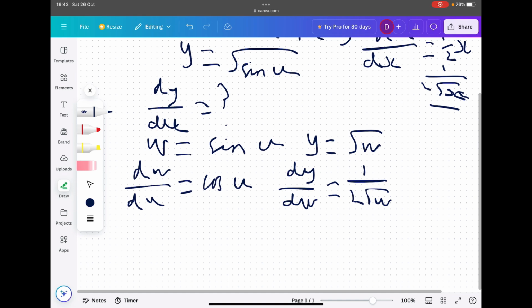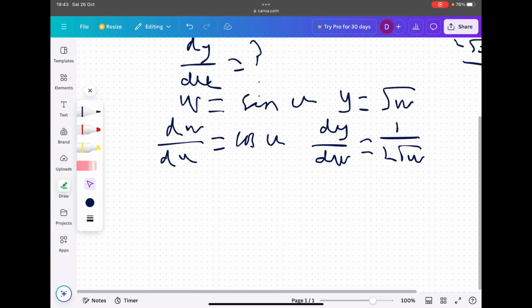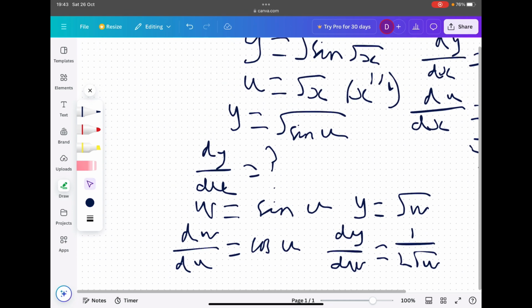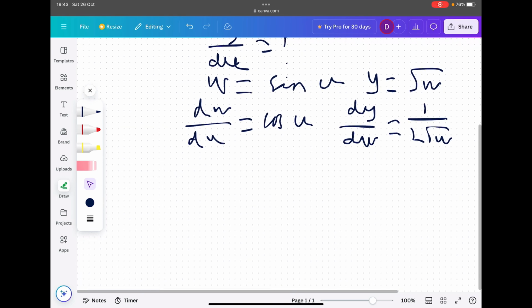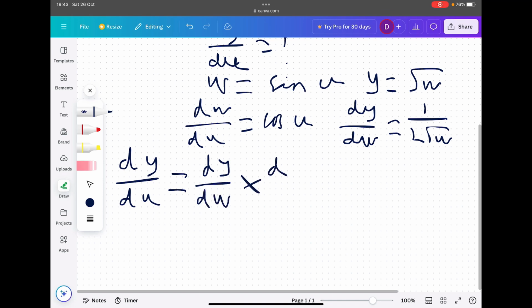Okay, I will now explain why I've done that. We are trying to find dy by du. Another way of writing this is dy by dw times dw by du. Because can you see here? The w's cancel out, and we will be left with dy by du. And that's exactly why I've done what I've done.